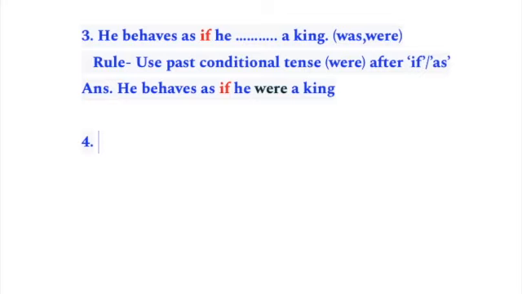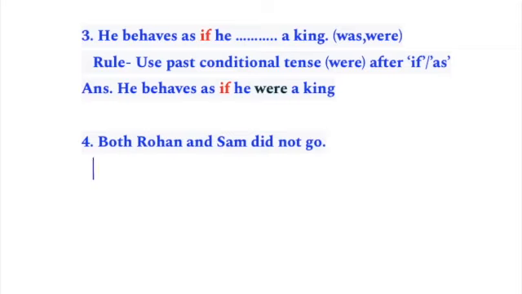Okay, rule number 4. Let's do this particular one. Both Rohan and Sam did not go. Now, is this sentence correct? If it is correct, then there's no problem.